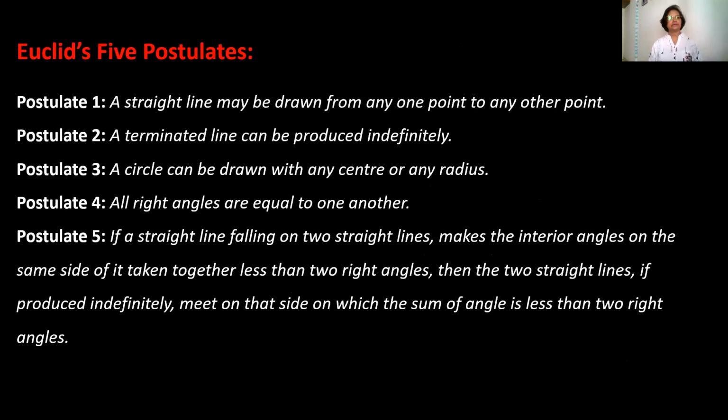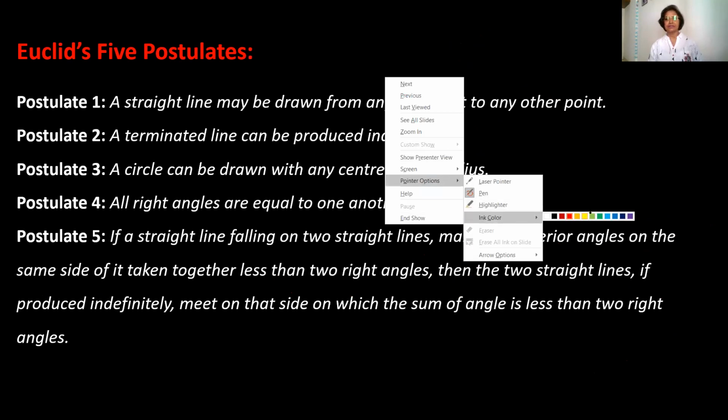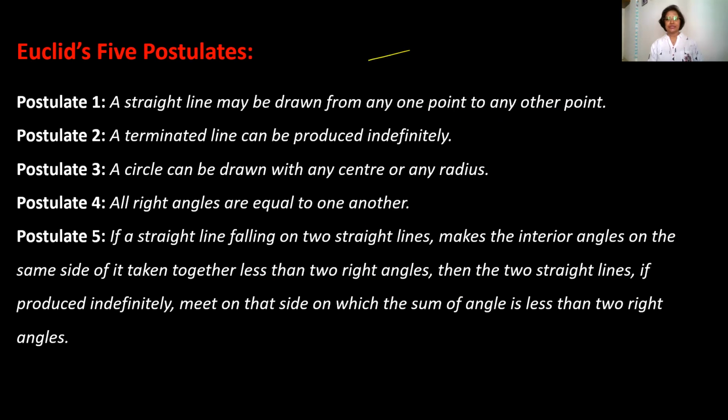Now we will go for Euclid's 5 postulates. Postulate 1 says a straight line may be drawn from any one point to any other point. So that's true. These are universal truths. A straight line can be drawn from this point to this point, from this point to this point, from any point to any other point.